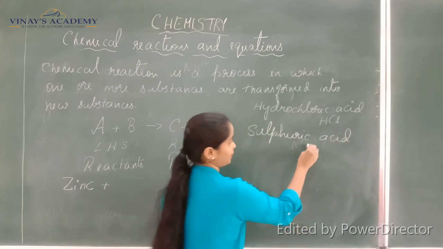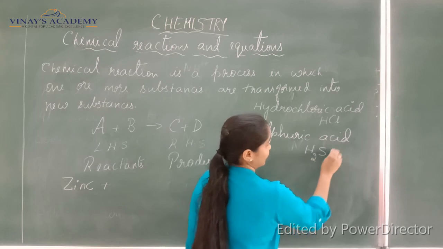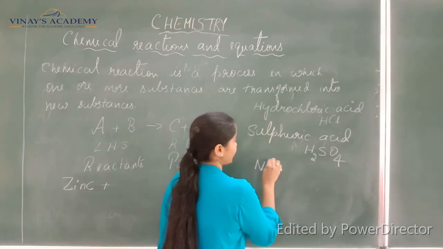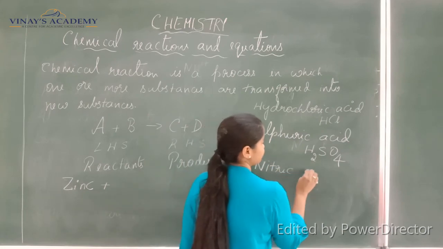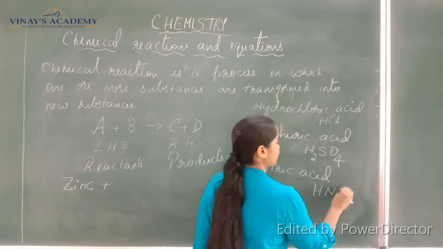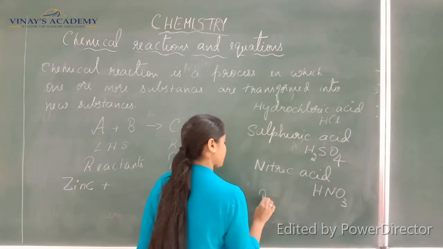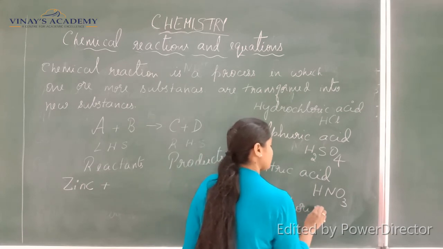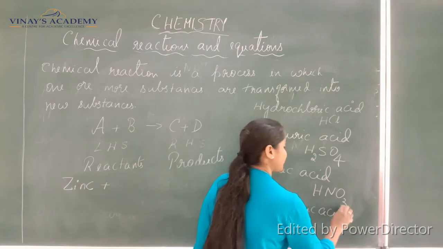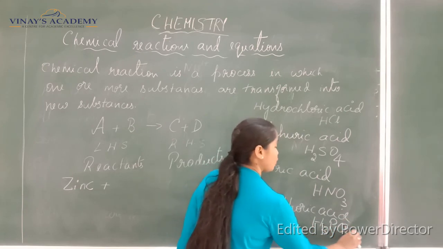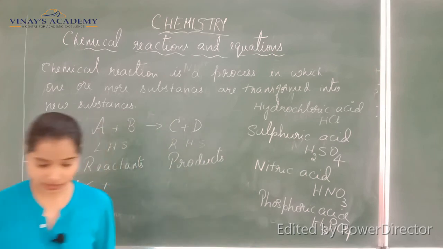Sulfuric acid is written as H2SO4. Nitric acid is written as HNO3. Phosphoric acid is written as H3PO4.